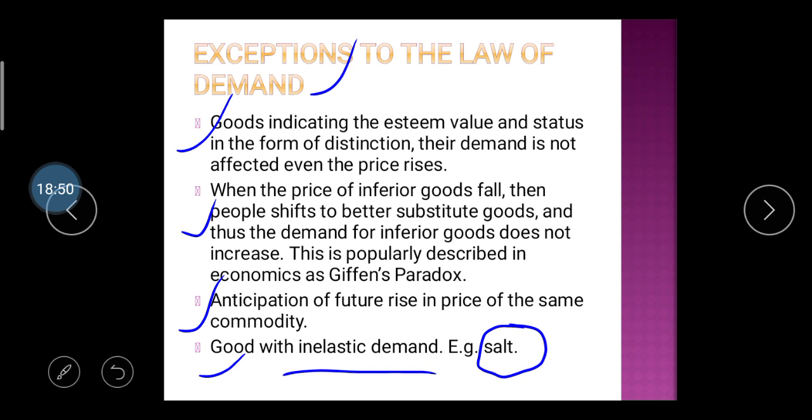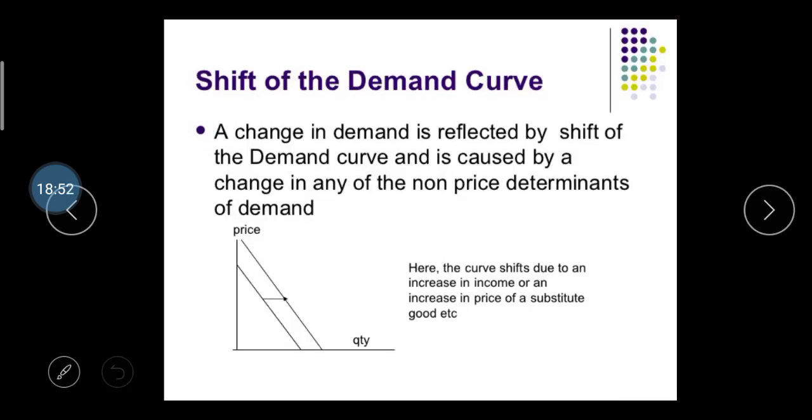Then, the shift of the demand curve. The demand curve shifts from left to right and right to left. Here is an example of it. A change in demand is reflected by a shift of the demand curve, caused by a change in any of the non-price determinants of demand, right?